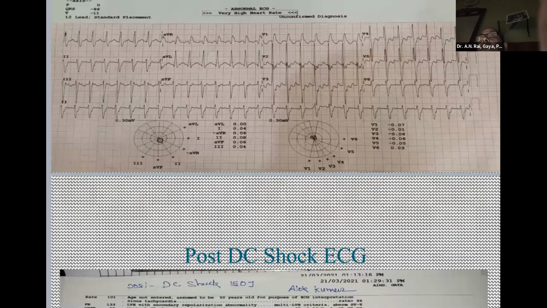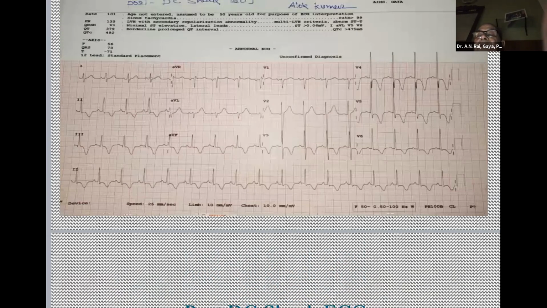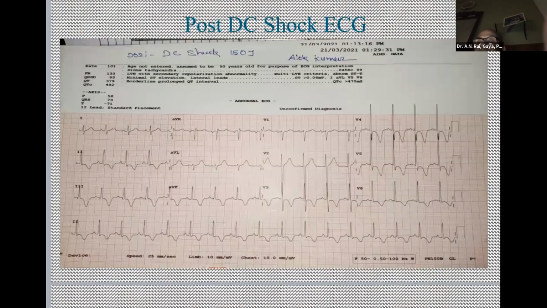The importance of posterior fascicular VT is that it responds to verapamil, not to amiodarone or lignocaine. So it should be treated like supraventricular tachycardia, not as ventricular tachycardia. So we did give it, and this is the ECG, the same ECG.